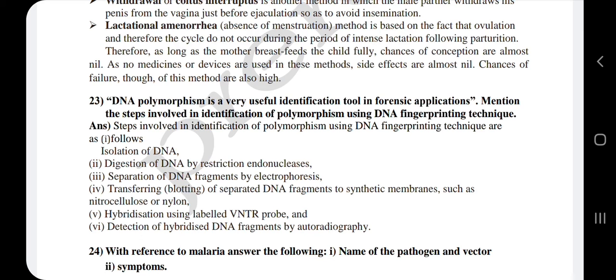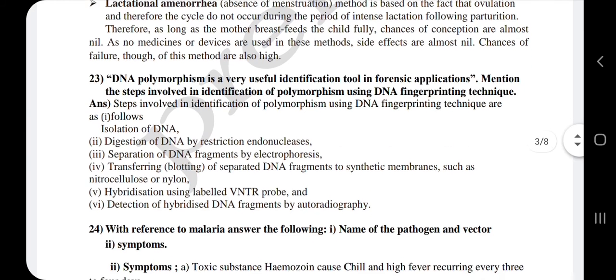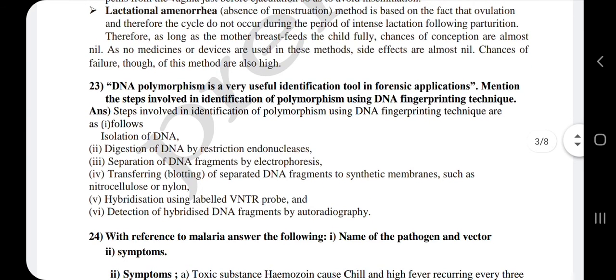So if the secretion of milk from the mammary glands is more, it avoids the menstrual cycle as well as ovulation. So by these three methods they can avoid the meeting of the sperm and the egg. When we follow these natural methods, the side effects are almost nil.